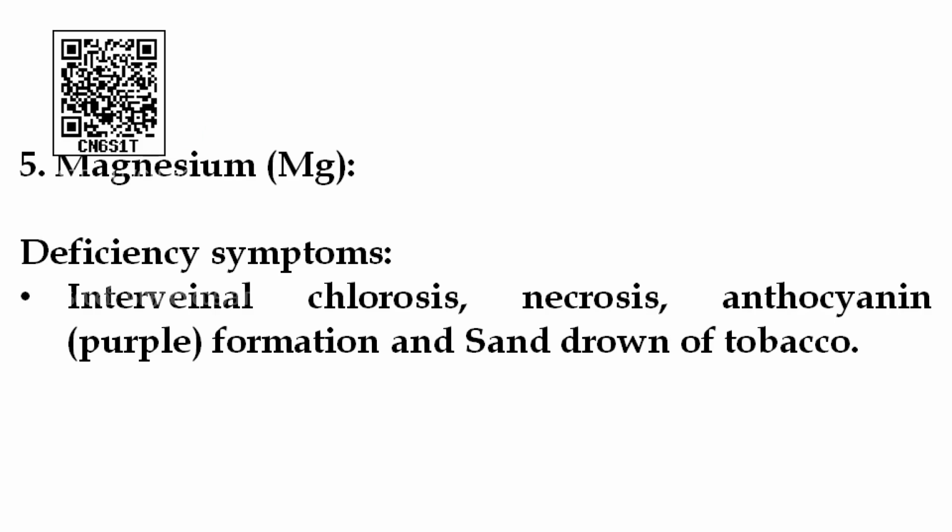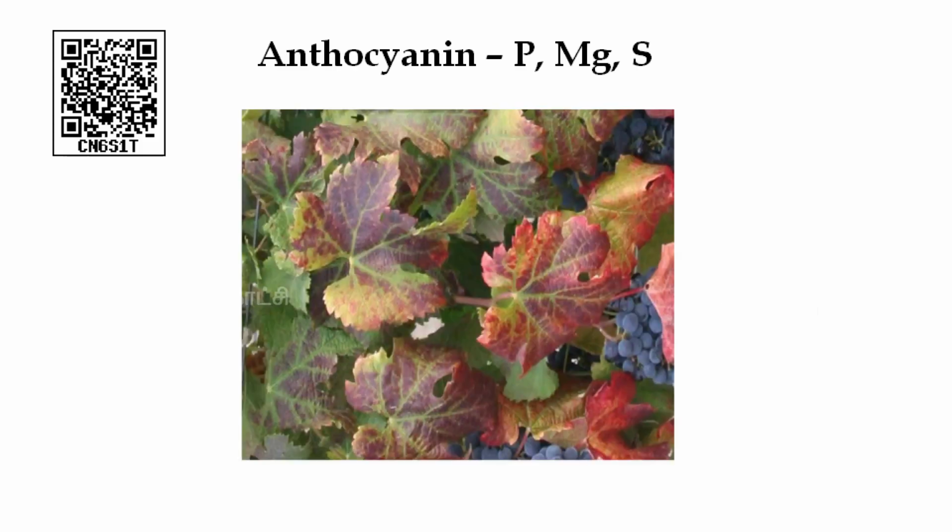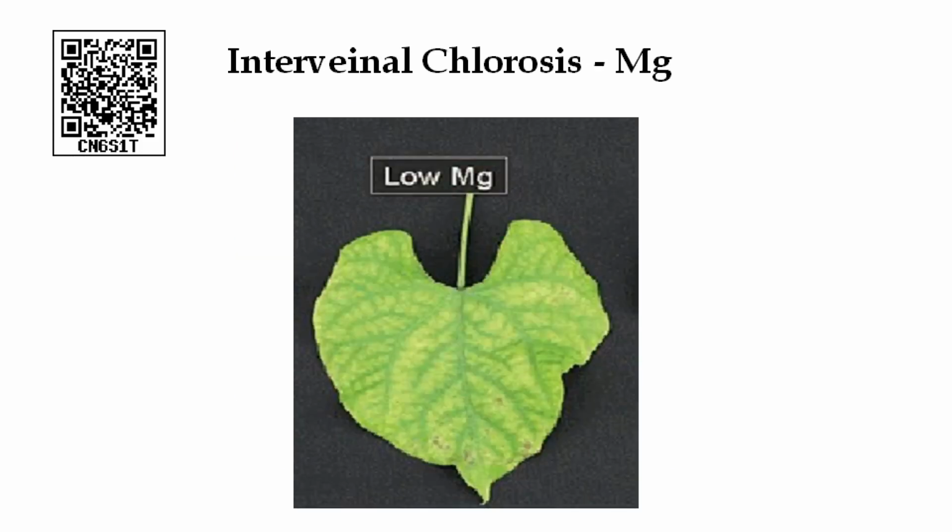The deficiency symptom is intervenal chlorosis. Here it is chlorosis, but the type of chlorosis is intervenal. And also syndrome of tobacco disease and anthocyanin formation. You can see the anthocyanin formation because of potassium, phosphorus, magnesium and sulfur deficiency. Then intervenal chlorosis because of magnesium.